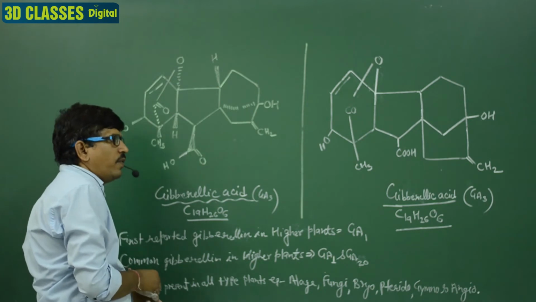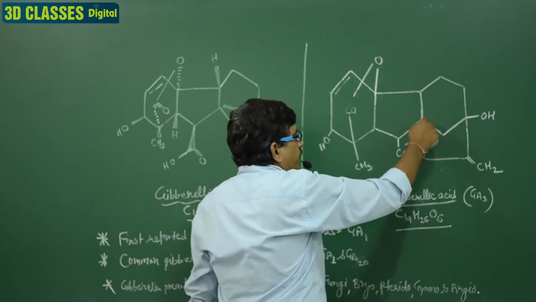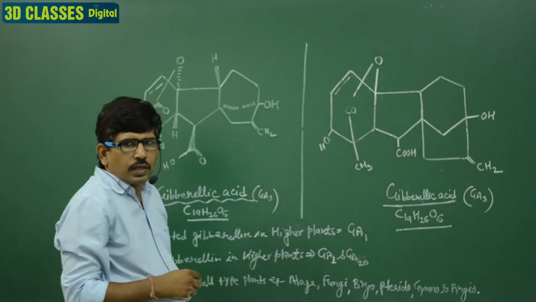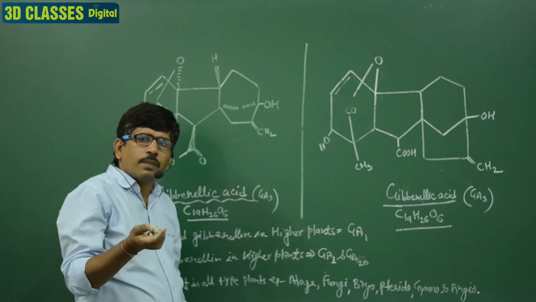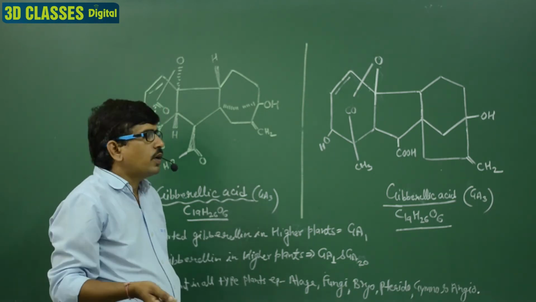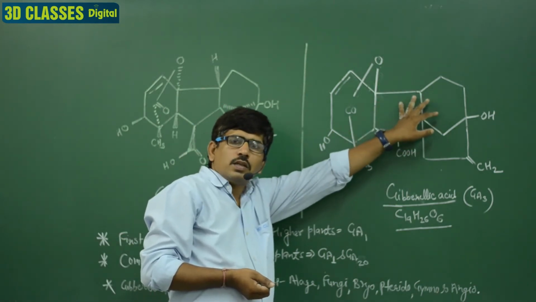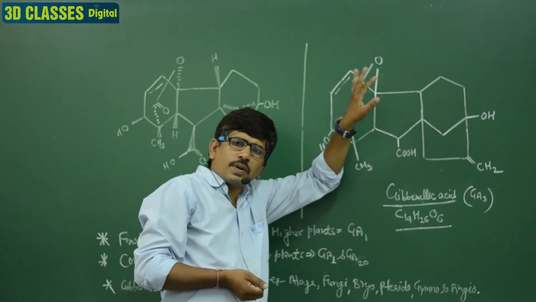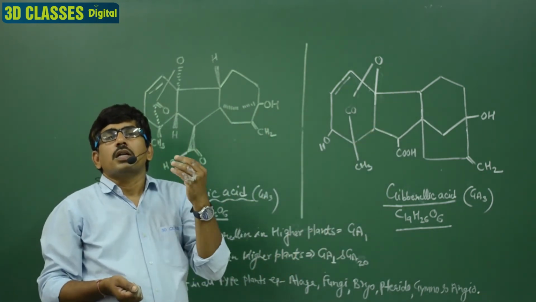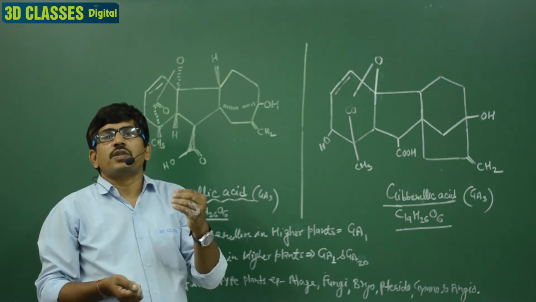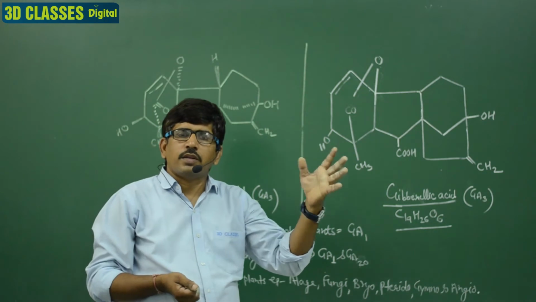This is known as the gibberellane ring, the gibberellin ring. In Hindi and in English we say gibberellane. The gibberellane ring present here is known as gibberellic acid. So in the medical exam, the question is: the gibberellin ring is present in which growth hormone? The gibberellin ring means gibberellin. Clear?